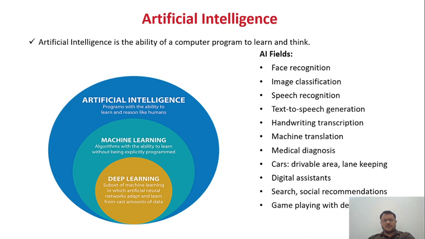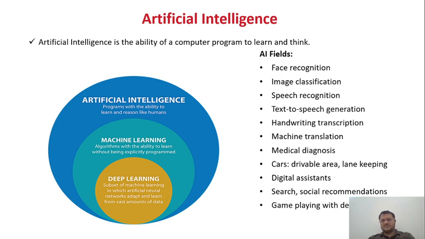AI is one of the branches of computer science where the user programs machines in such a way that the machine will think like a human, act like a human and mimic their actions. If you see the diagram, AI is the superset and inside the superset we have machine learning and deep learning. These are two subsets of AI. We'll talk more about machine learning and deep learning in an upcoming slide, but if we are dealing with labeled data we use machine learning, and if we are dealing with unlabeled data then we work with the neural networks inside deep learning.